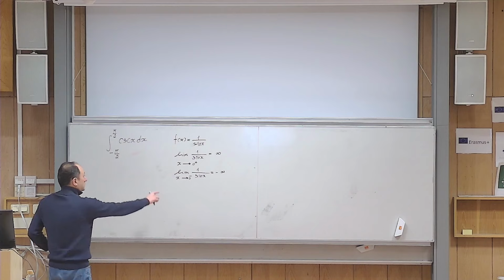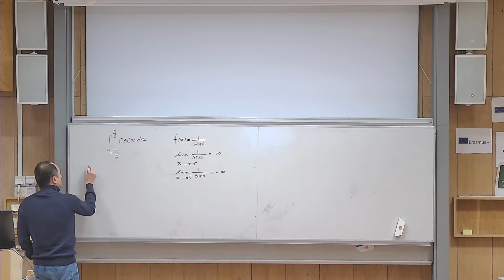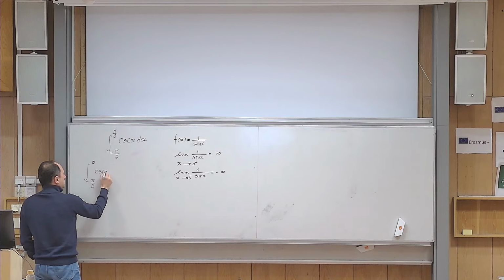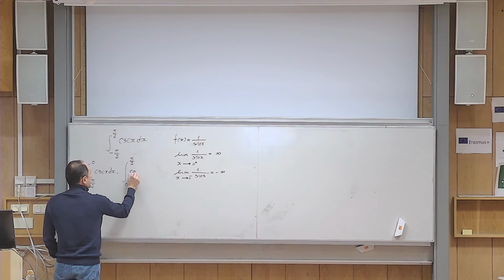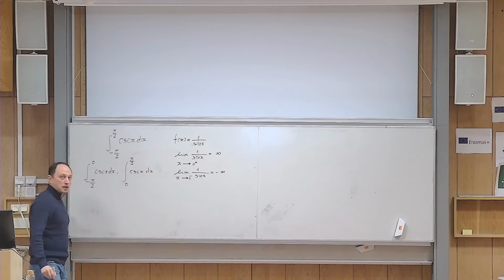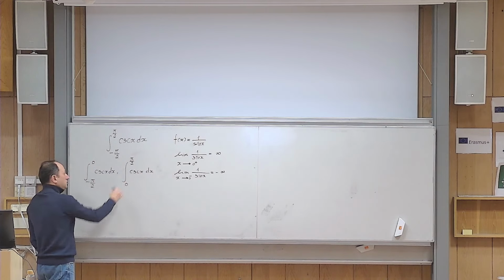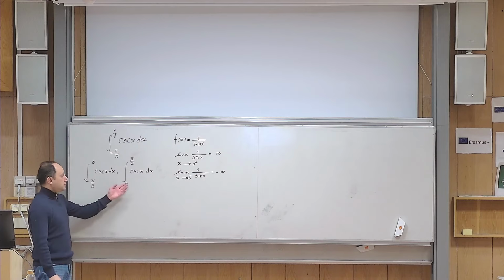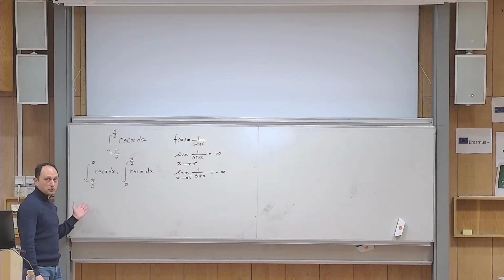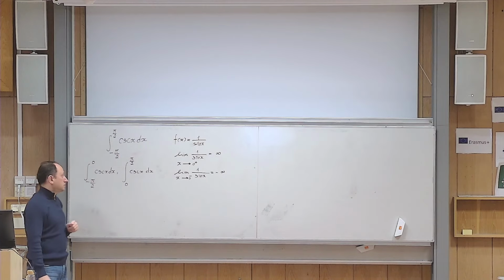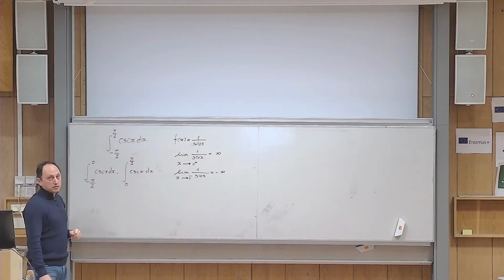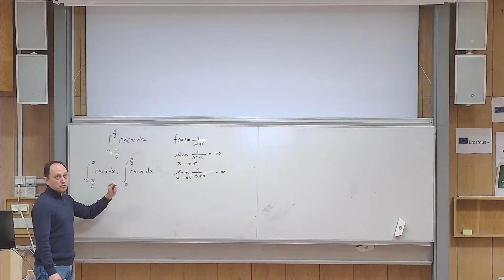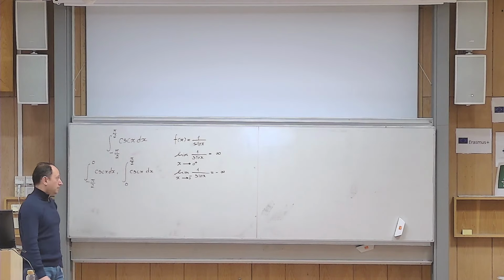Okay, and then I understand that 0 is the problematic number, so I consider two different integrals. One from minus pi over 2 to 0 of cosecant x dx, and one from 0 to pi over 2 of cosecant x dx. So we need to understand these integrals. Of course, if one of them is divergent, we don't need to do the other one. We can conclude that the original integral is divergent. But if both of them are convergent, then this integral also converges, and the sum of these two integrals is equal to the value of this integral as well.